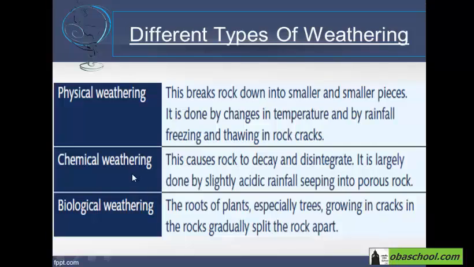Now we will move to chemical weathering. This causes the rocks to decay and disintegrate. It is largely done by slightly acidic rainfall seeping into porous rocks. And finally, we have biological weathering. The roots of plants, especially trees, growing in cracks in the rocks gradually split the rocks apart. And these are the three types of weathering.